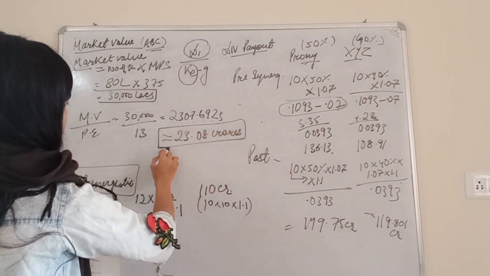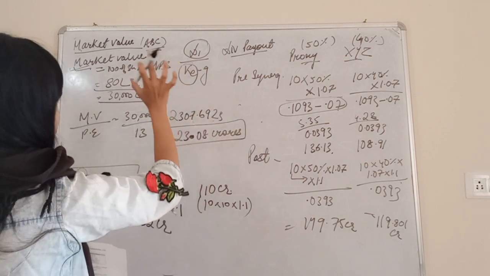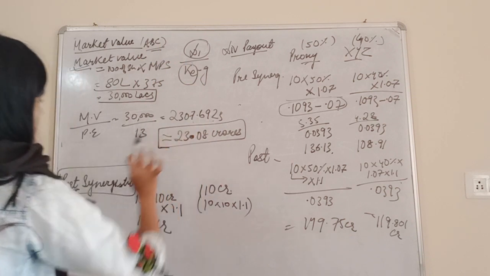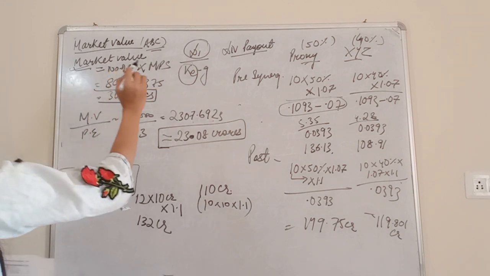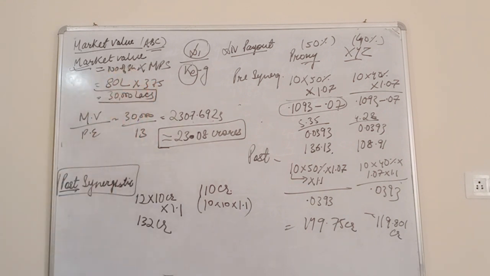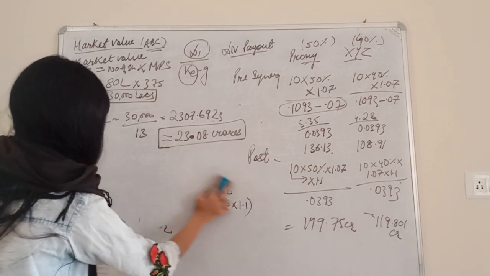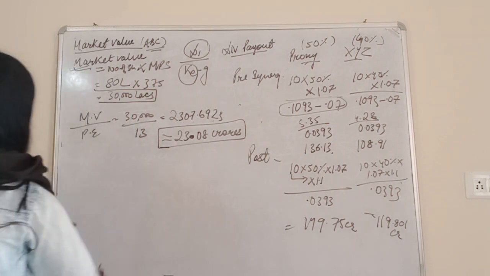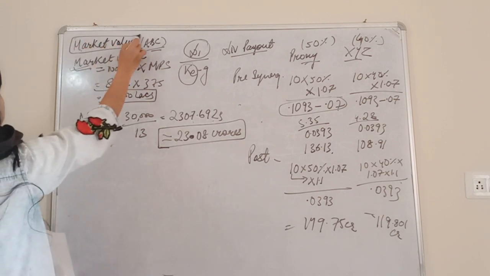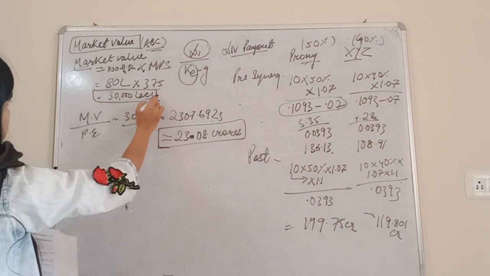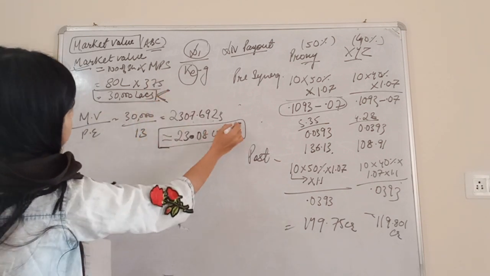For finding out the dividing, we have to divide it into particularly ABC and for KLM wholly owned subsidiary. So we have to do one thing. We are considering its market value now. So the market value is coming to be 30,000 as a whole. So we have to bifurcate it into the value of post earning.